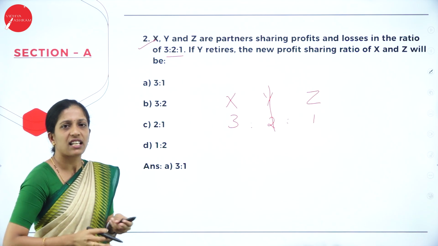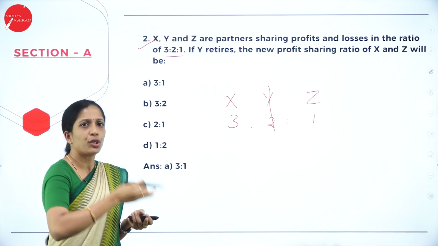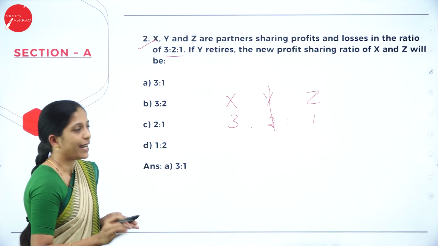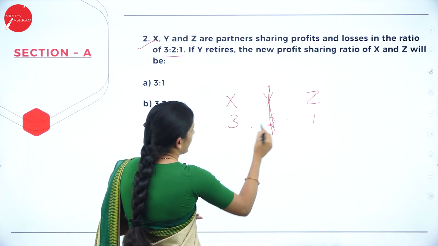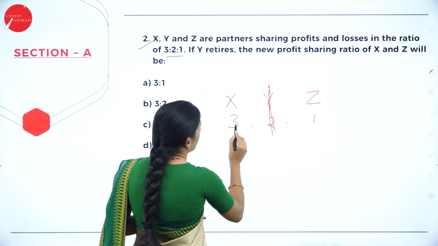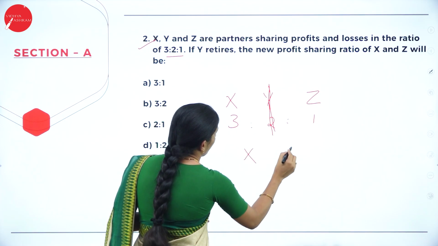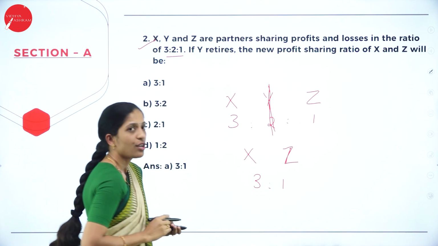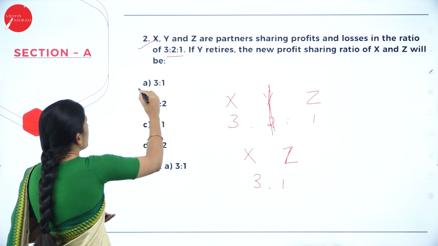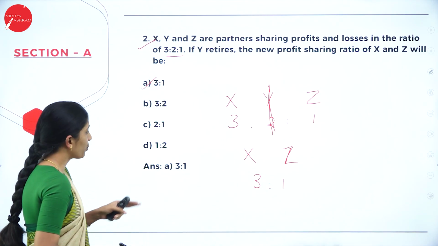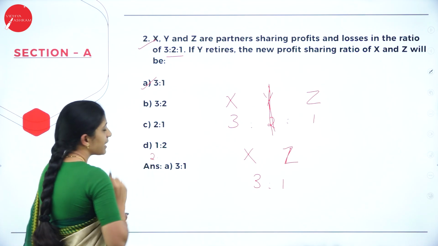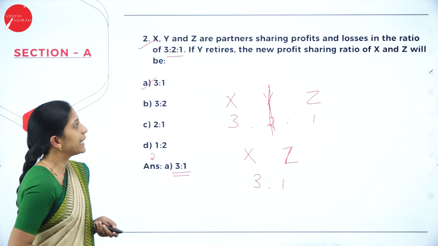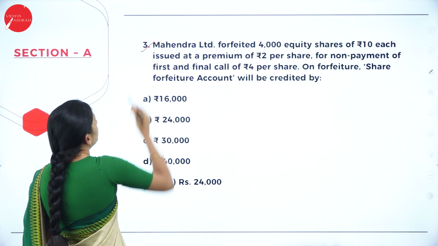So, few of the students keep on calculating. So, we have only one ratio. How to find out the new profit sharing ratio? Don't break your head. So, Y retires, correct? Remaining is what? 3 and 1. So, the new profit sharing ratio of X and Z will be 3:1. So, what is your answer here? Option A, 3:1. So, how to write? We'll write second question, A, 3:1. Hope you are clear. Now, moving on to the third question.